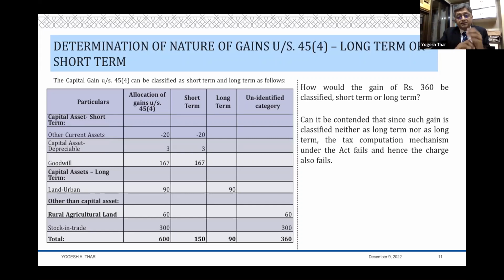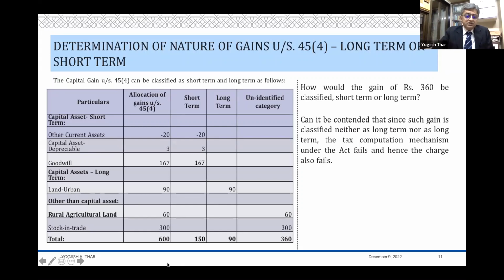I can compute capital gains under 45(4), but I cannot compute in totality how much is long term and how much is short term. I can compute only to the extent of 150 and 90. Beyond that, I cannot compute this 360, whether it is long term or short term. So fine, I will pay tax at short term on 150, I will pay tax at long term on 90. But so far as this balance is concerned, how do I pay tax? I cannot determine, and therefore the computation mechanism fails, and therefore the charge fails.